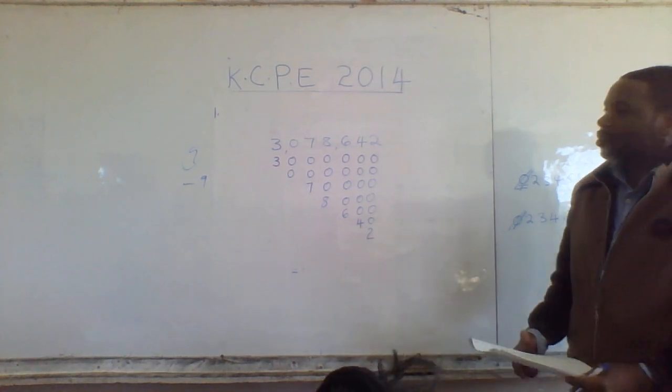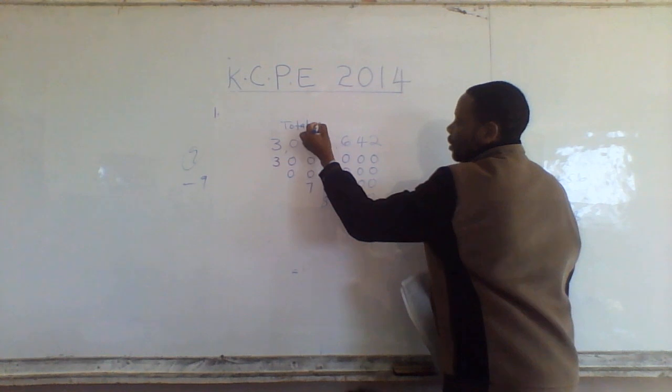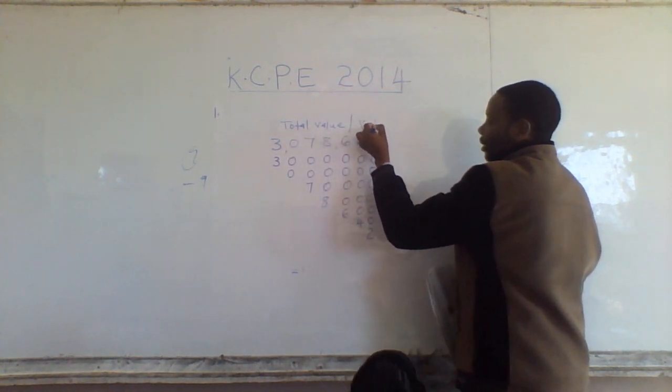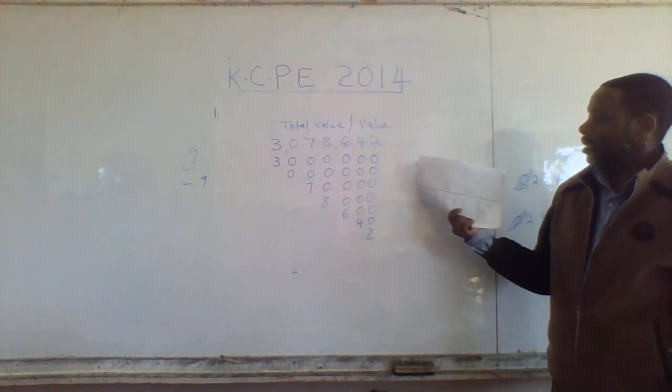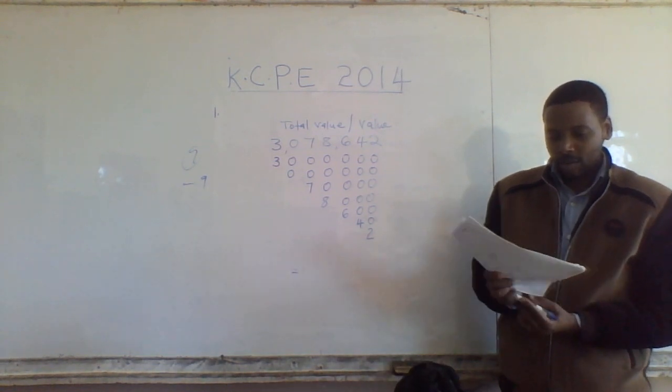So this is, why are you not clapping for me? This is beautiful. So this is how we write total value. Or value. If you are just told to find the value and they have not said place, it is total value.